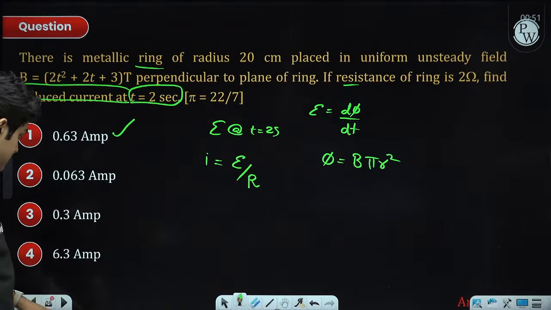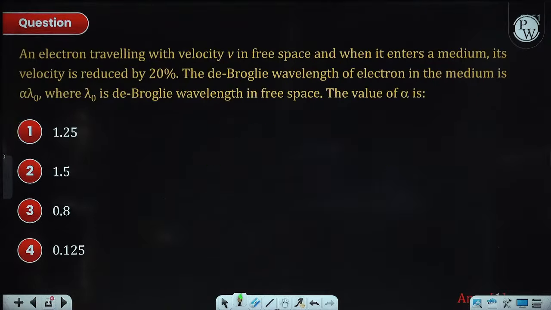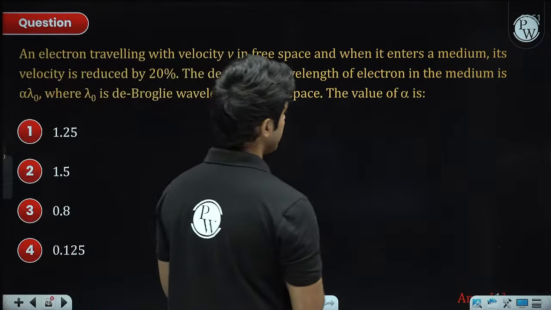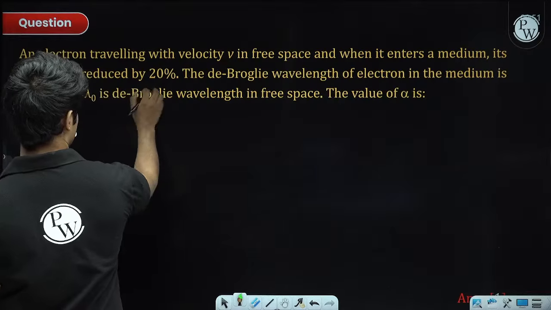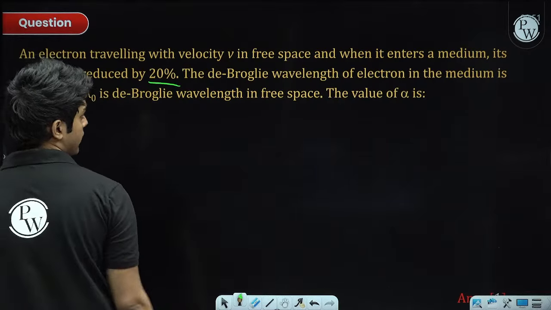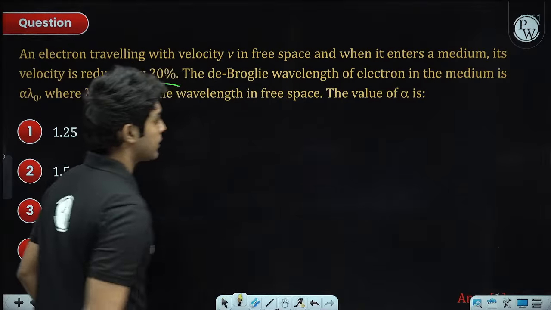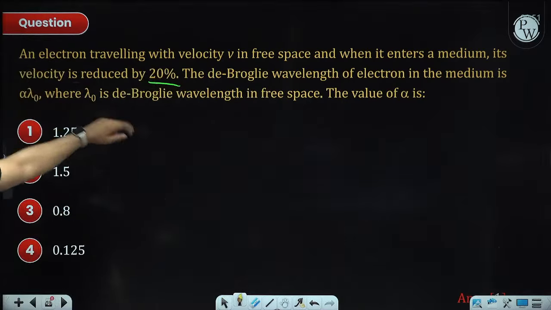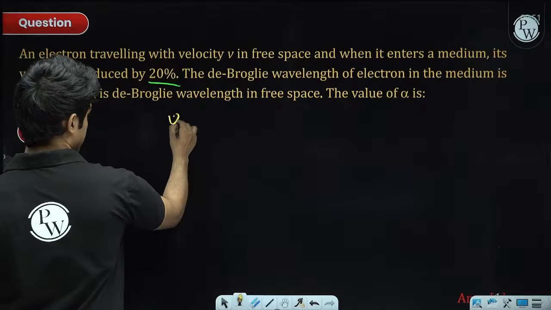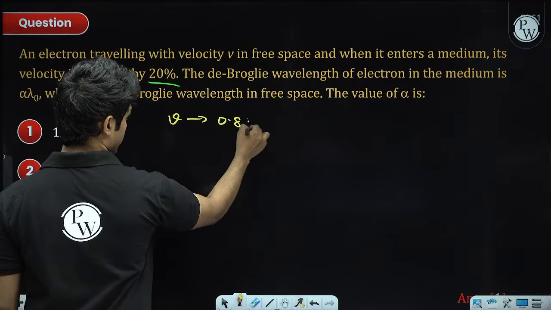Okay, next. An electron traveling with velocity v in free space enters a medium, and its velocity is reduced. We need the de Broglie wavelength. This is another important formula, pretty much repeated in every shift. Velocity is reduced by 20%, so basically v becomes 0.8 v.